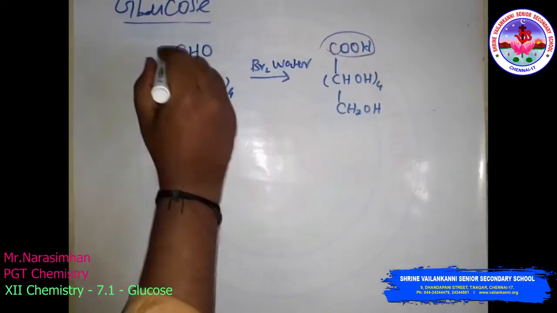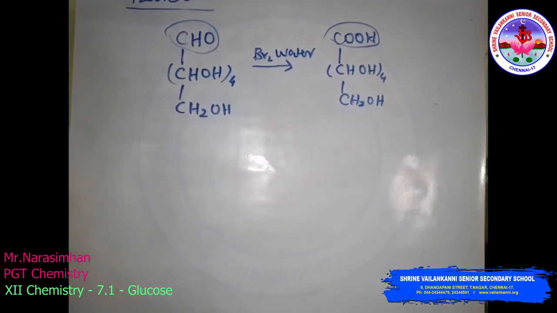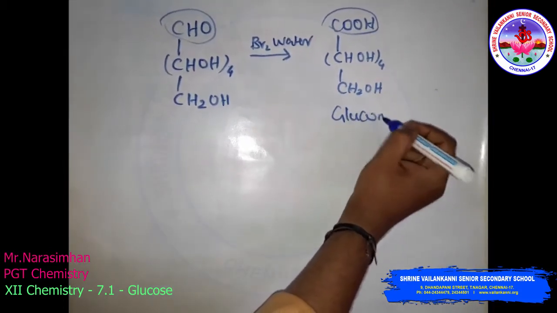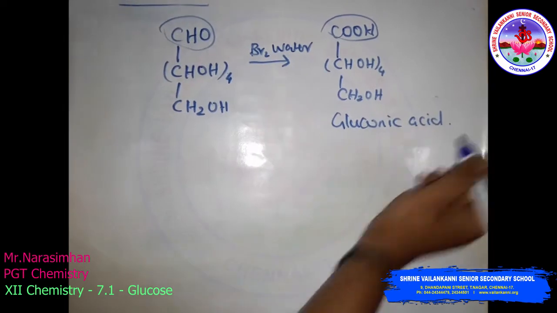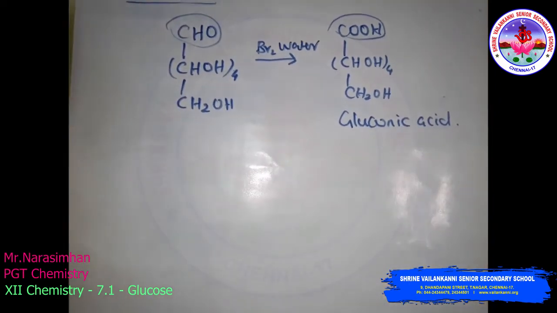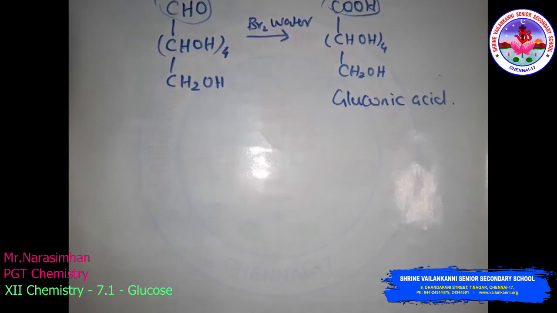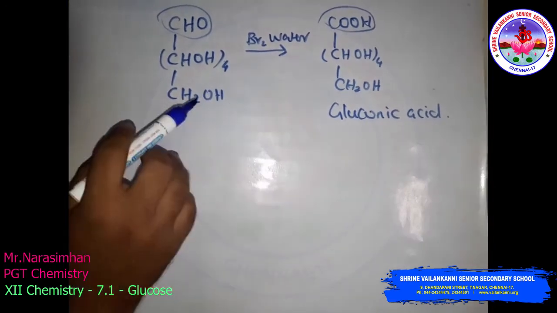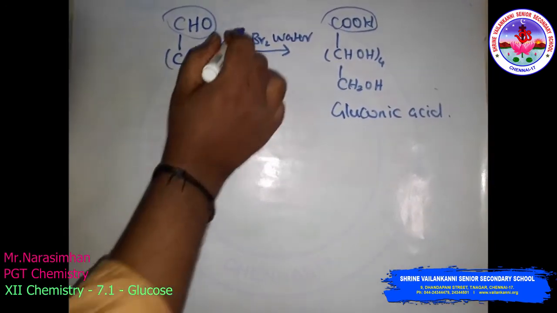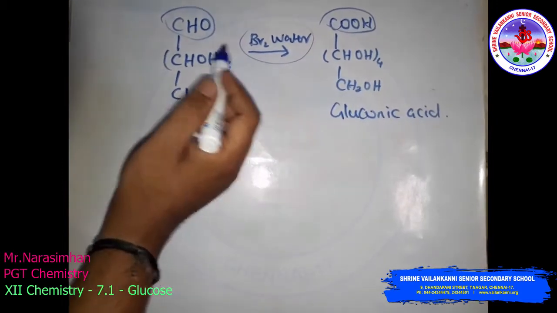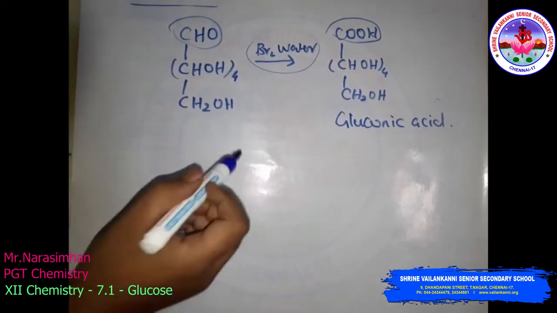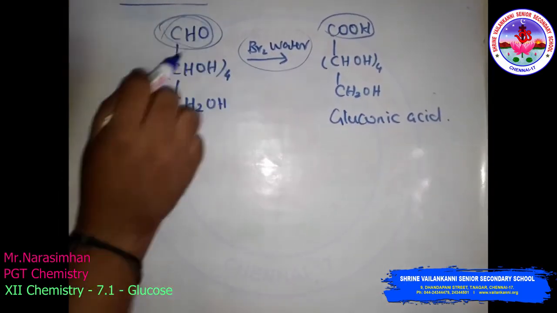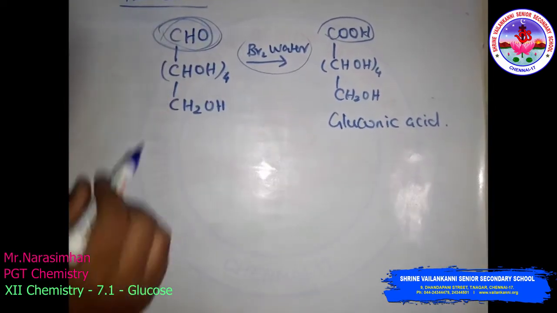Here only the aldehyde group converts to the carboxylic acid group when treated with bromine water, forming gluconic acid. Bromine water is a mild oxidizing agent, so it indicates the carbonyl group present in the aldehyde compound, in glucose.